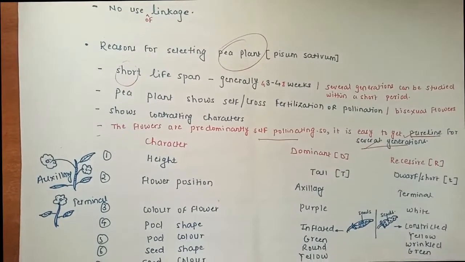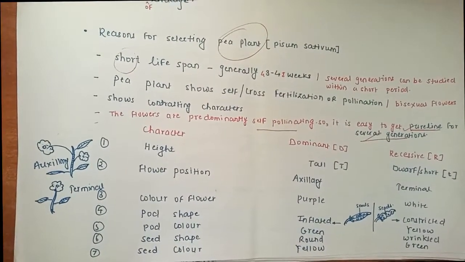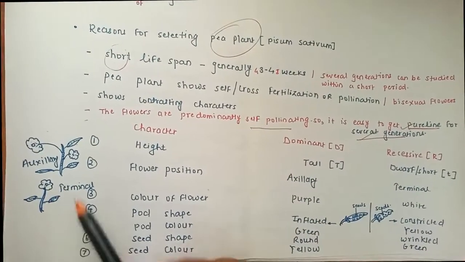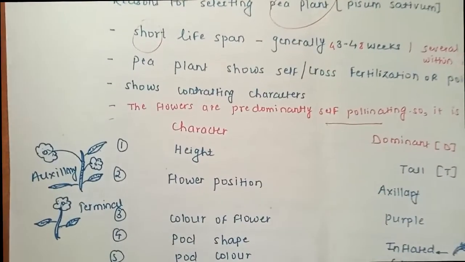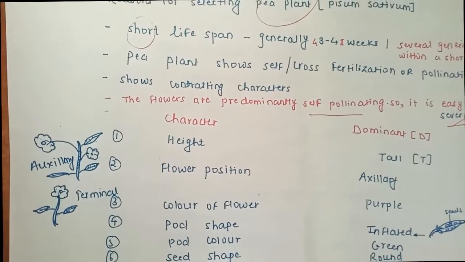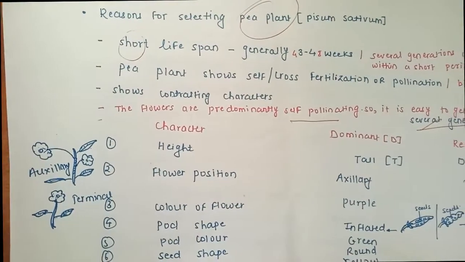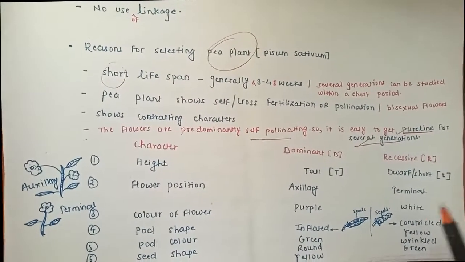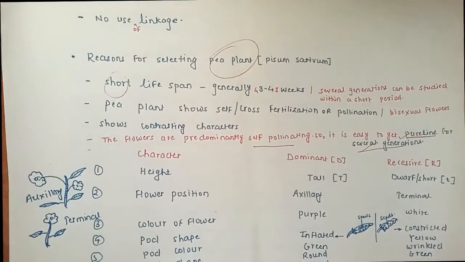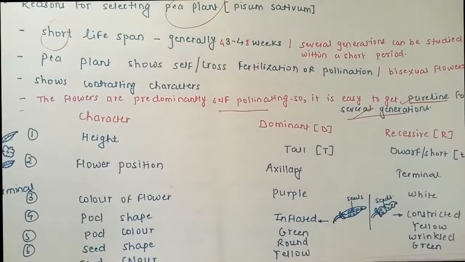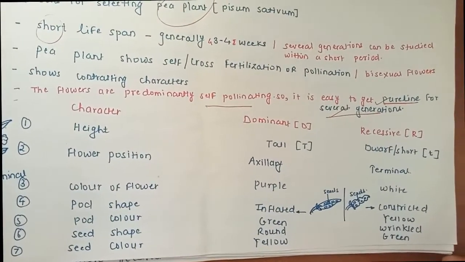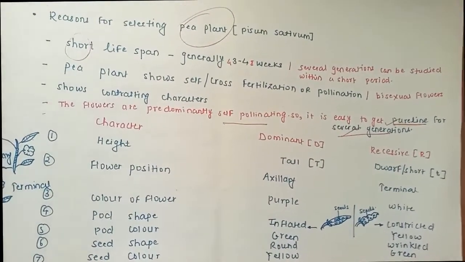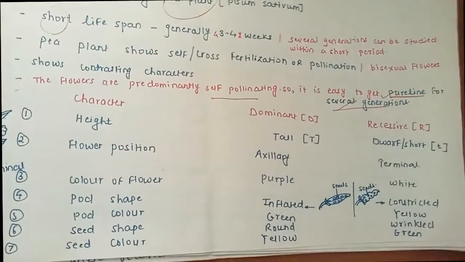Next is flower position. Flower position can be axillary or terminal. What is axillary and terminal, I have given the position of flowers for your better understanding, which one is the axillary flower and which one is the terminal flower. So flower position axillary was dominant and flower position terminal was recessive, as we assumed. Next is color of flower. Again he considered purple as dominant and white as recessive.